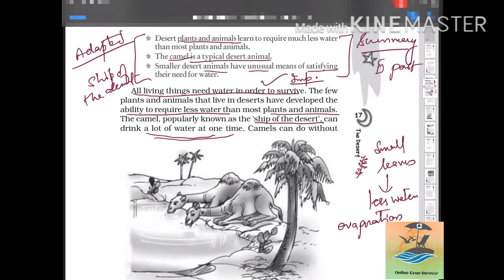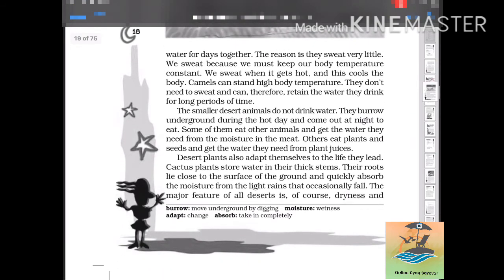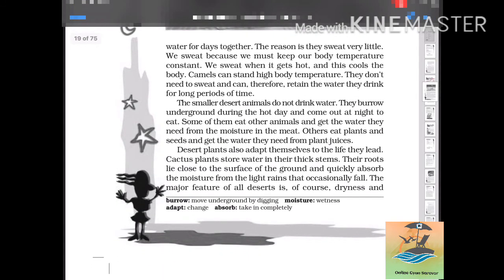The camel, popularly known as the ship of the desert, can drink a lot of water, gallons of water, at one time. Camels can live without water for many days. What is the reason behind this? The reason is that they sweat very little. That is why they are able to survive for many days.